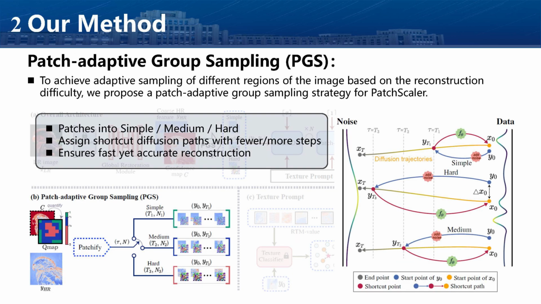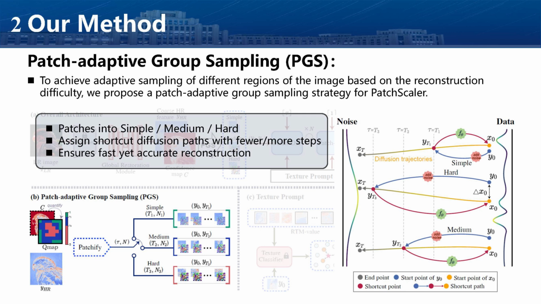Then, we introduce patch-adaptive group sampling (PGS). Once every patch is grouped in the above way, we assign different sampling trajectories for each group. This corresponds to creating shortcut paths in the diffusion process. For patches with high confidence, those classified as simple, we can skip a large portion of the denoising trajectory and start the reverse process much later, requiring only a small number of steps.